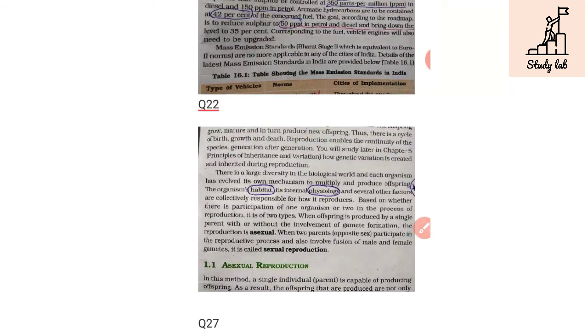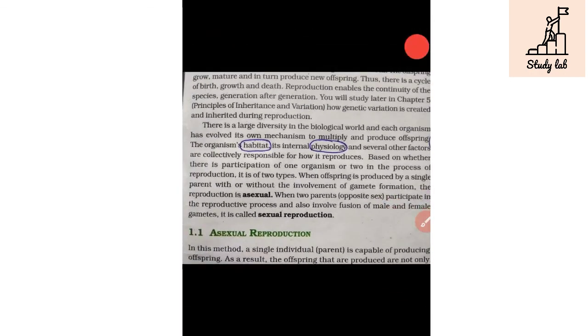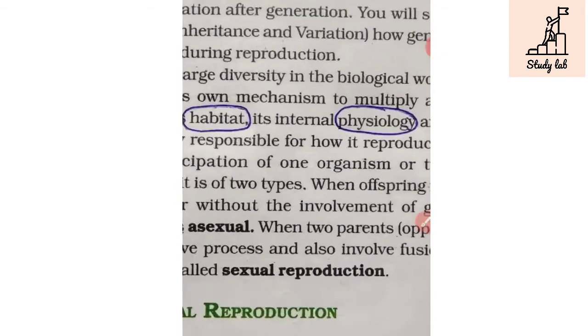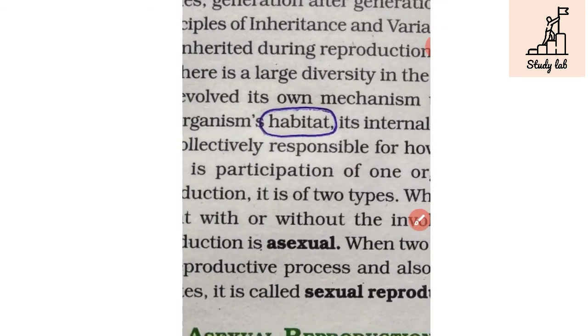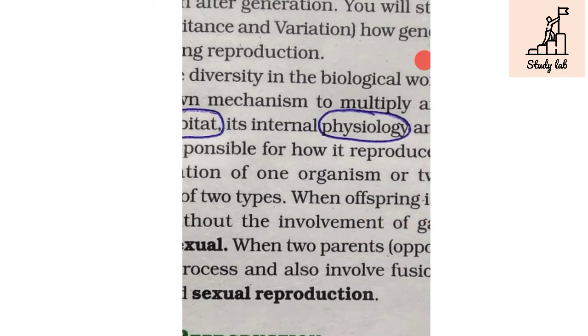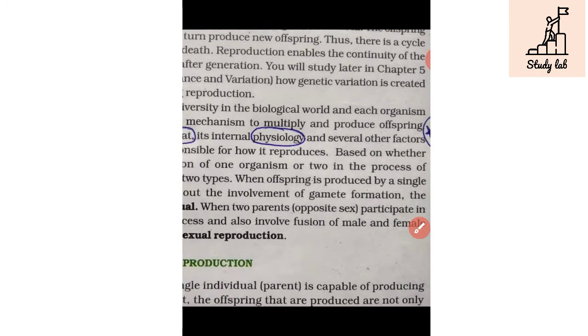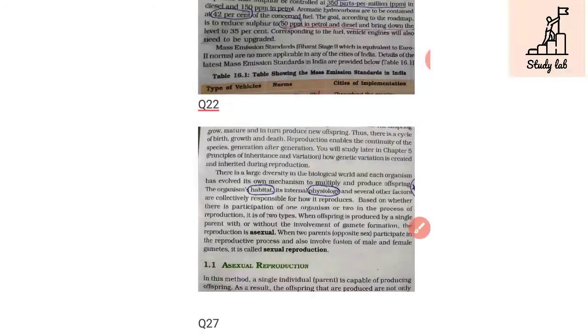And the next is question number 22. In this question, we have reproduction of an organism. It depends first on the habitat, and it depends on the internal physiology, and also on the genetic makeup. And the other factors that were written include the genetic factor. So that is question number 22.